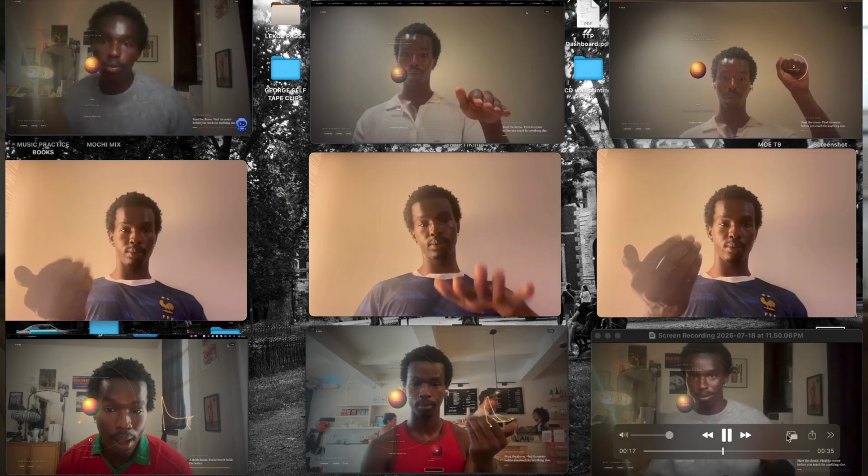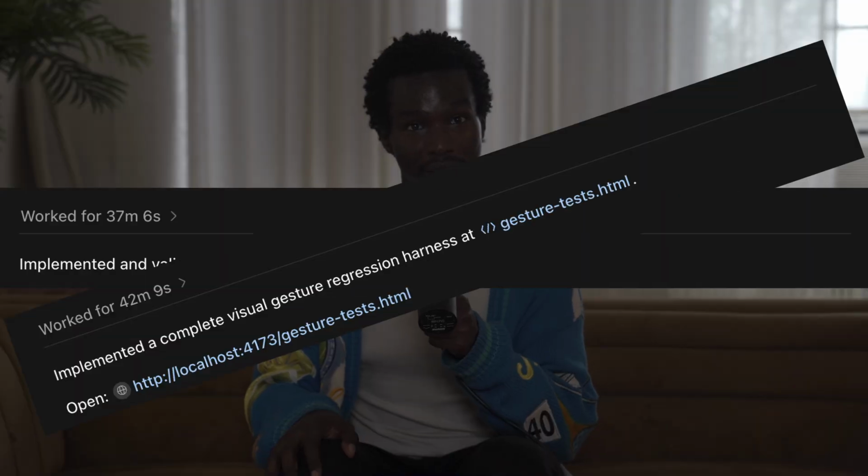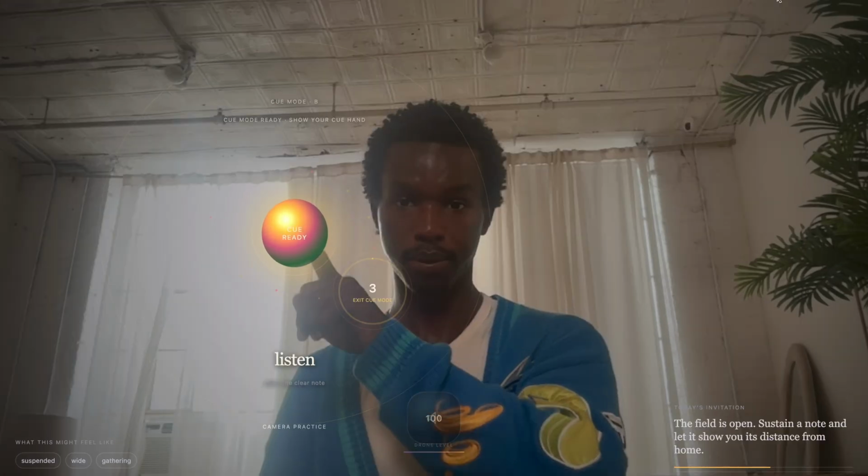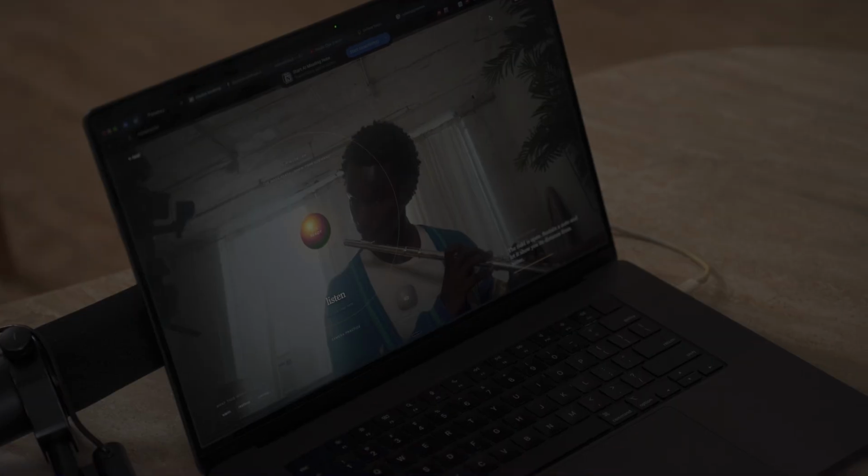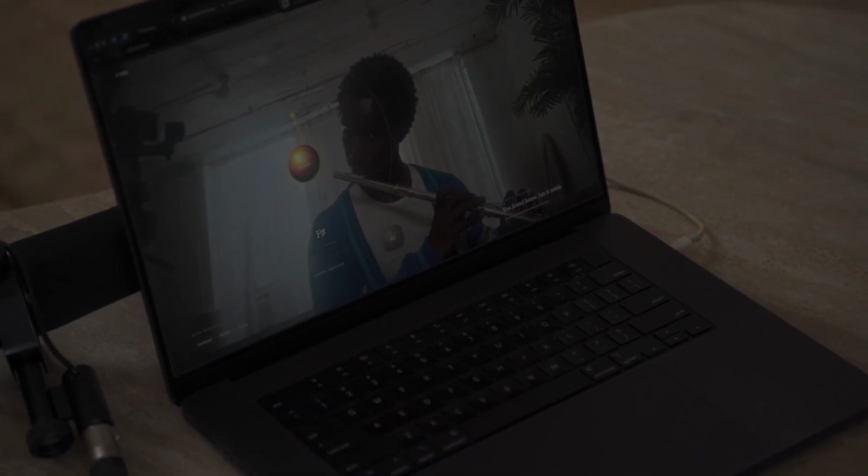As we continued to add gestures, we started to play a game of whack-a-mole. So I recorded acceptance tests using Photo Booth and had Codex build a regression test harness to evaluate against with each new diff. We then added in the listening cue gesture and the circle of fifths selection overlay, ensuring the new interaction didn't cause regressions. After some final formatting, we deployed the app.